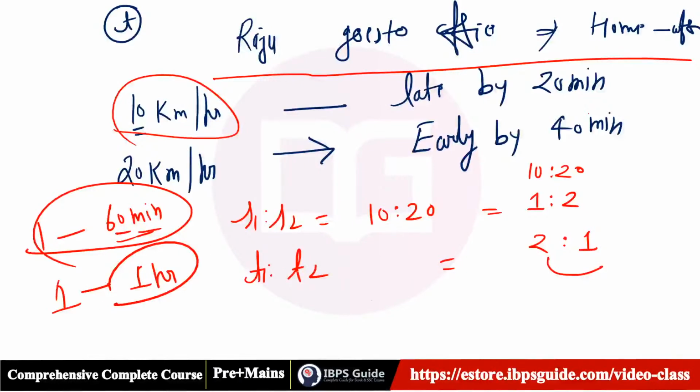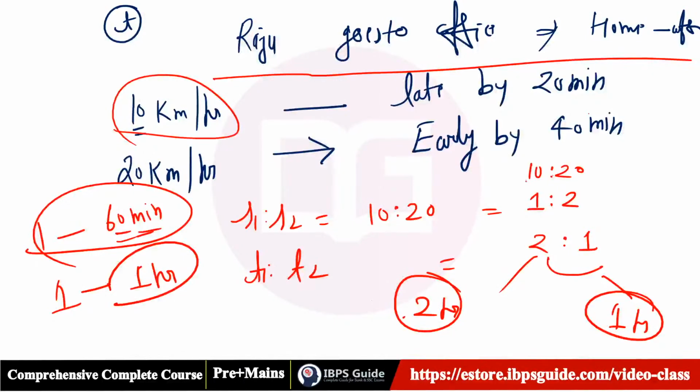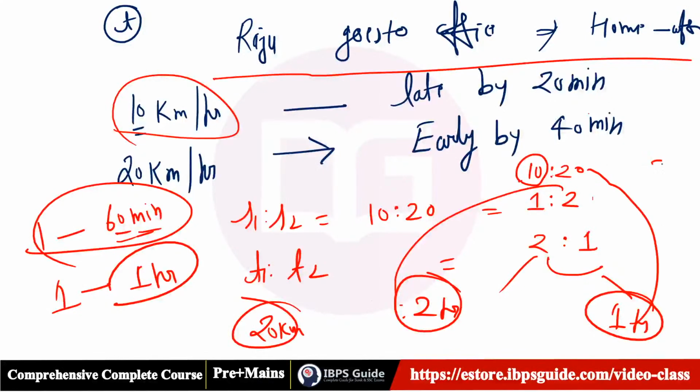So 1 means 1 hour, 2 means 2 hours. This is time, this is speed. Speed into time, that is 20 kilometers.